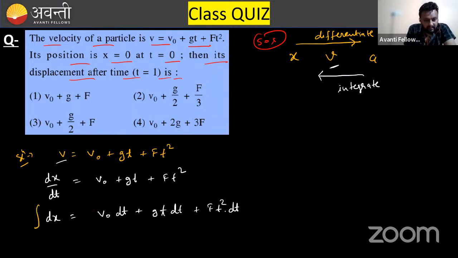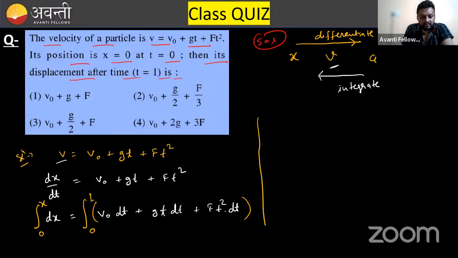If I integrate this whole thing, time is given from 0 to 1 second. At t equals 0, displacement or position is 0. And the final position I want to know, so let's suppose this is x.